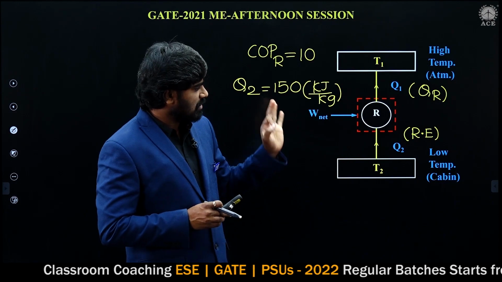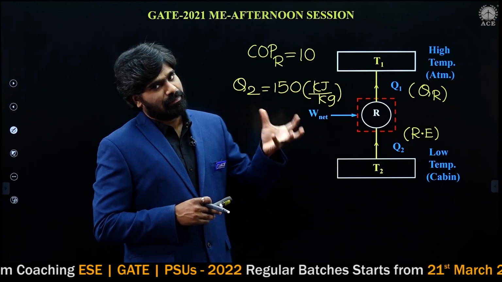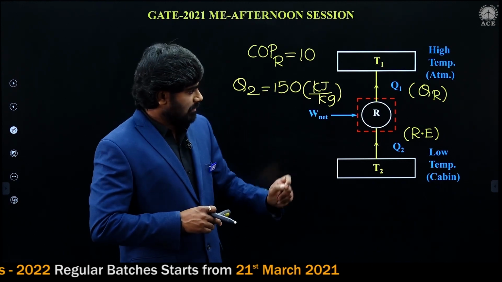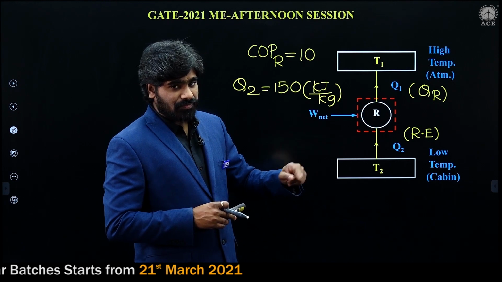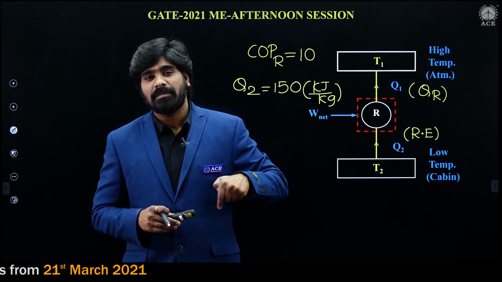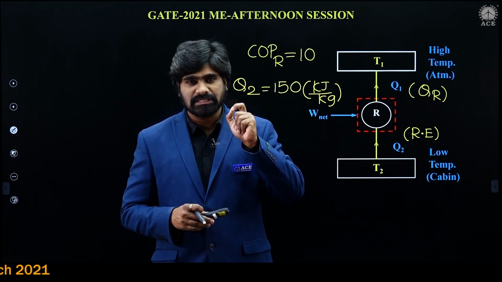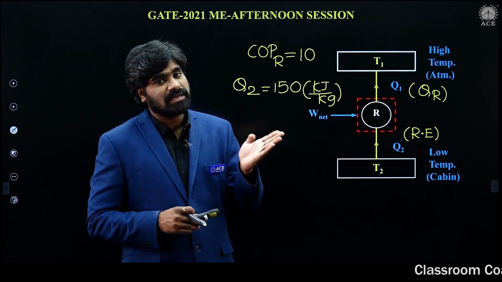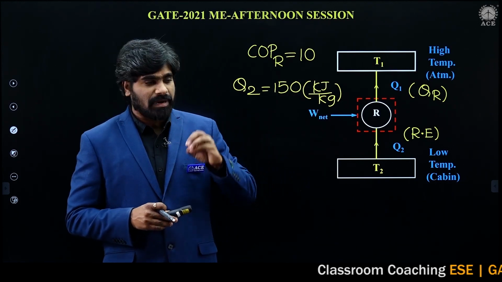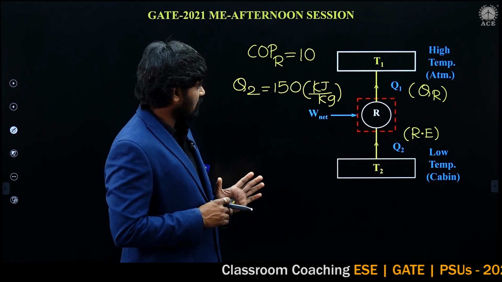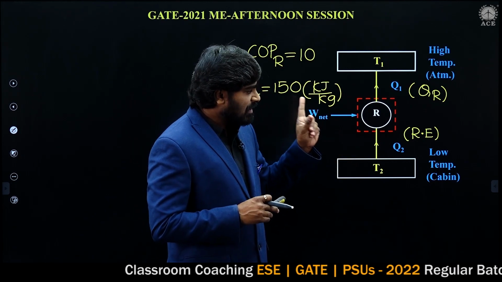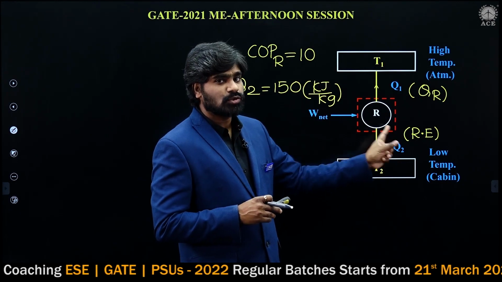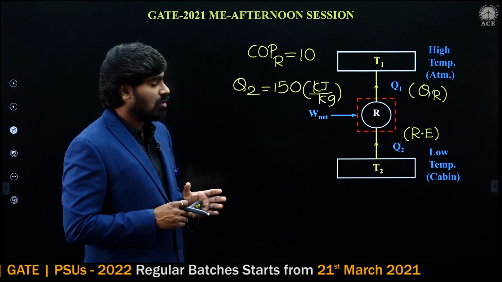It is a simple representation of a refrigeration system. For vapor compression there is a separate block diagram, but in this problem there is no need for the vapor compression block diagram or the TS diagram. It is a simple refrigeration problem. That's why I am taking this diagram. Otherwise, I would have taken the TS diagram of the vapor compression refrigeration cycle, but here that is not required. Refrigeration capacity is nothing but the refrigeration effect, the amount of heat removed from the storage space, given as 150 kilojoule per kg. Hope it is clear up to now.